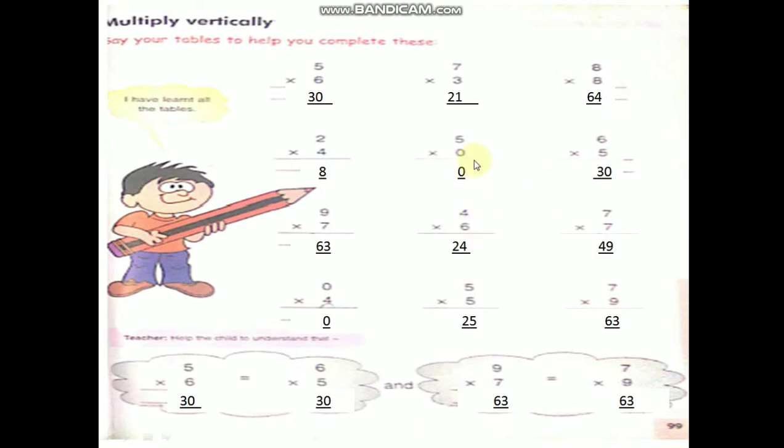So 5 0, 0 5, 5 zeros also 0. 5 6s are 30. If you know tables well, then only you can complete these, children. 7 9s are 63. 6 4s are 24. 7 7s are 49. This is the multiplication sign. 4 zeros 0. I told you, if you multiply any number by 0 it is always 0. 5 5s are 25. 9 7s are 63.